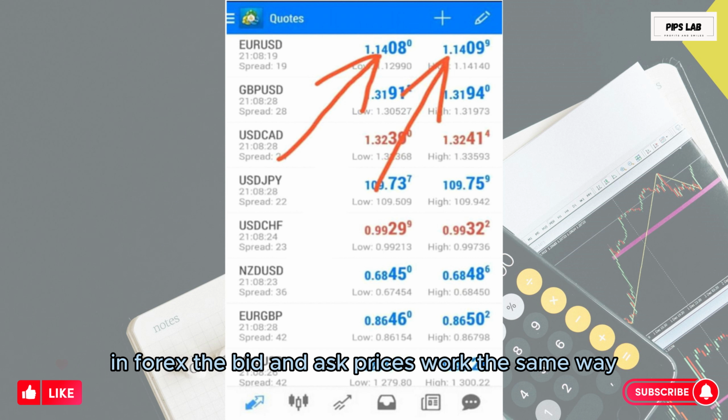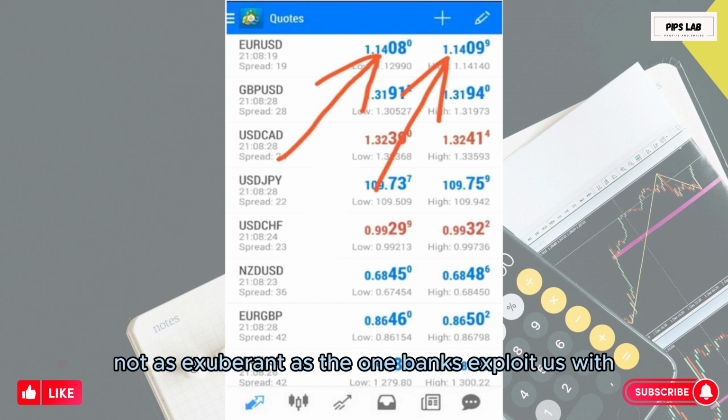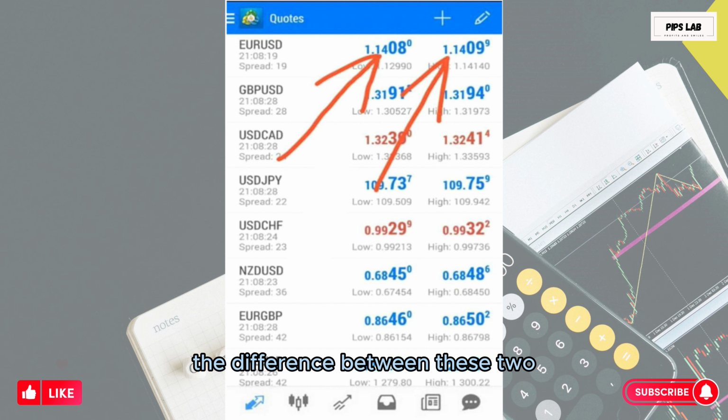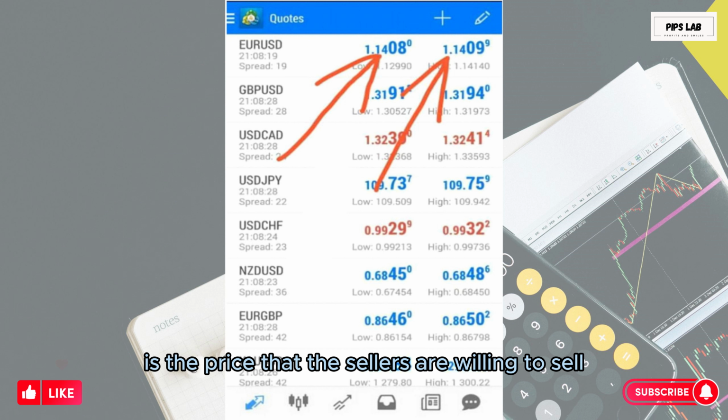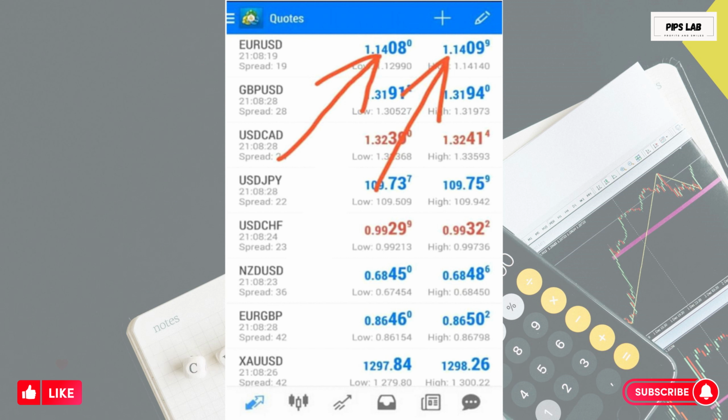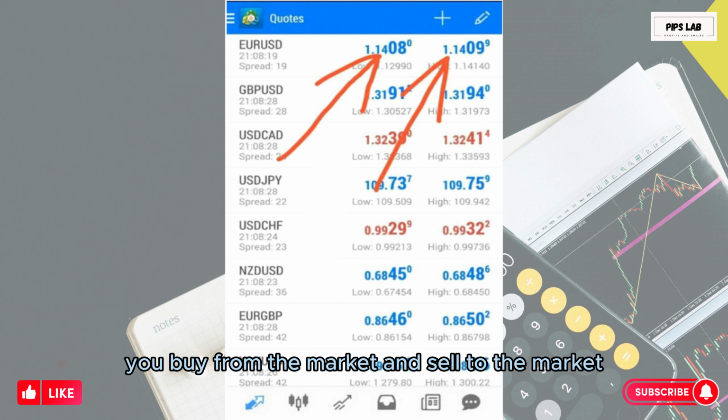In Forex, the bid and ask prices work the same way. However, not as exuberant as the one banks exploit us with. The difference between these two in Forex is just in points. So the bid price is the price that buyers in Forex are willing to buy, while the ask price is the price that the sellers are willing to sell. Here, buyers and sellers are not human beings. It's the market in this case. You buy from the market and sell to the market.